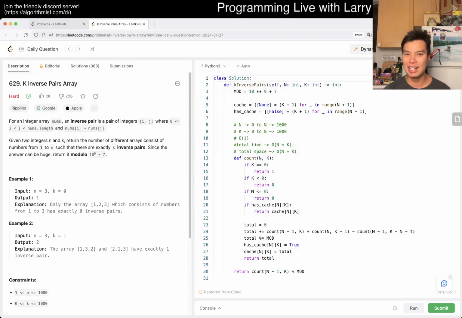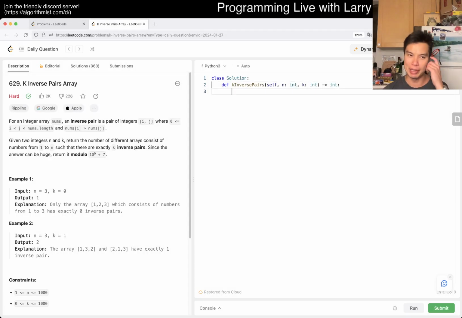We got a hard one. Yay! 629. K inverse pairs away.